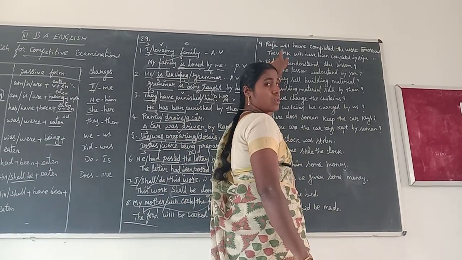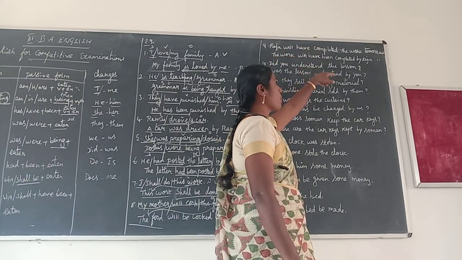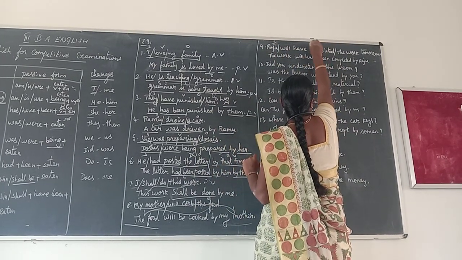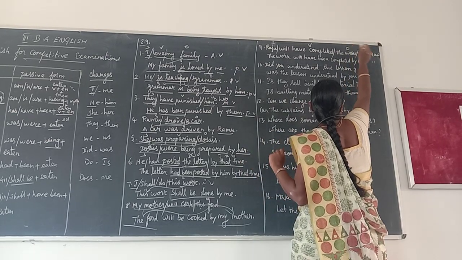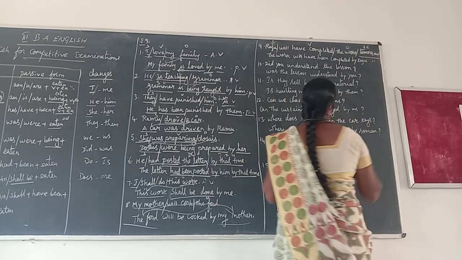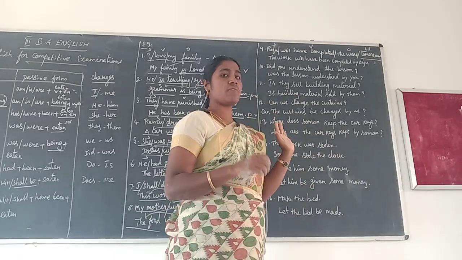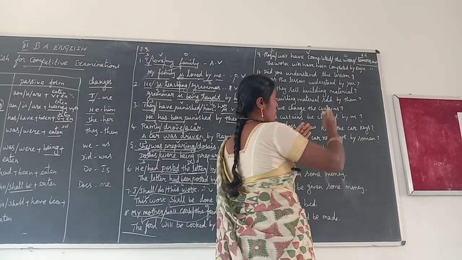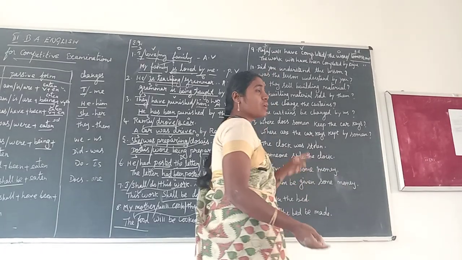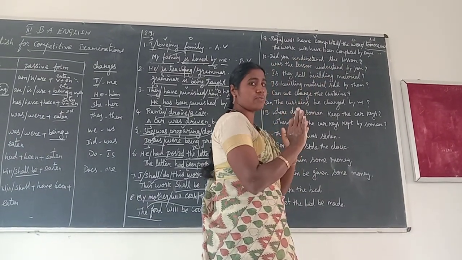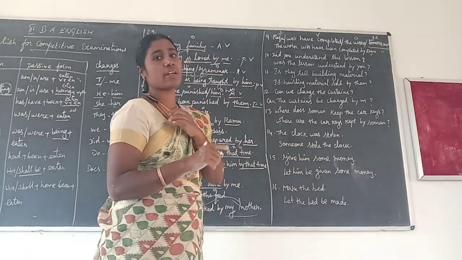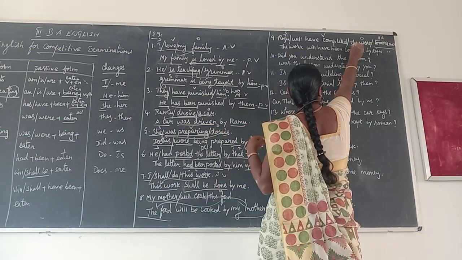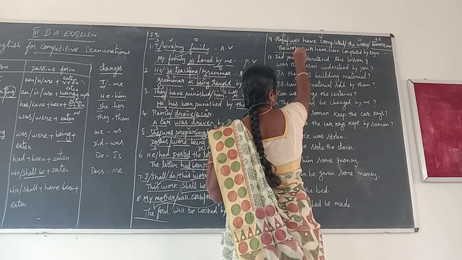Next one, ninth one. This is the future perfect tense. The object, you put the subject and the verb.